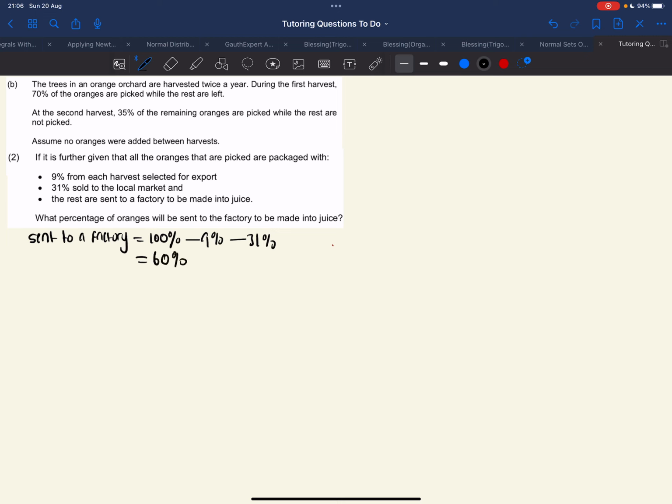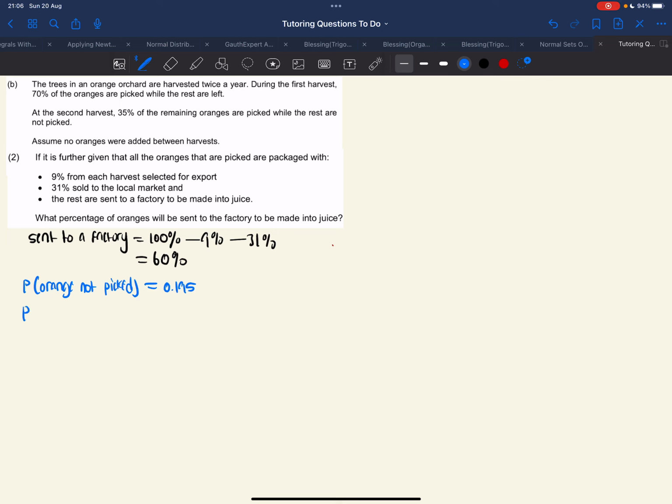60%. Now remember, in our previous question, we determined the probability of oranges not picked. We found out that it was 0.195. Now remember, probability always adds up to a whole number of 1.